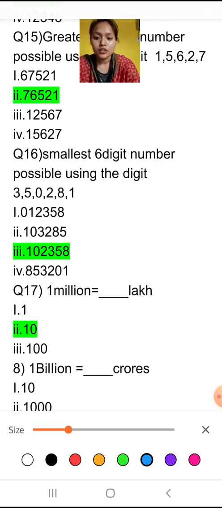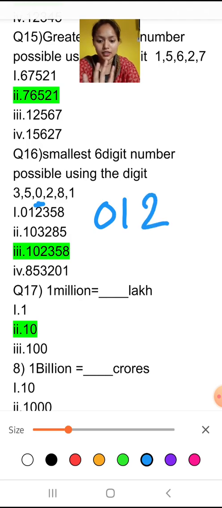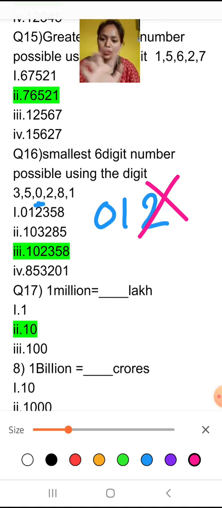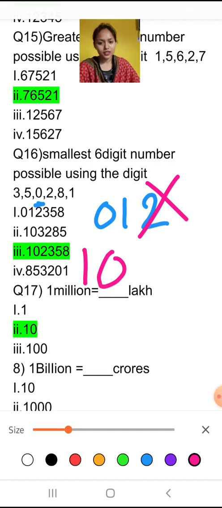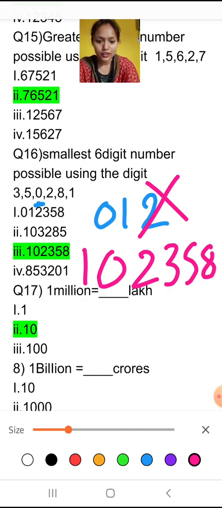Like see here, 0 is there. You will not write 0, 1, 2, not like this. This is totally wrong. How will you write? So after 0, which is the smallest number? 1 is the smallest number. So write 1, then after that you have to write 0. Is it clear? Now see, 1, 0, then 2, then 3, then 5, and then 8. So this is the smallest possible number using these digits. Is it clear? Means you will not write 0 in the first place.